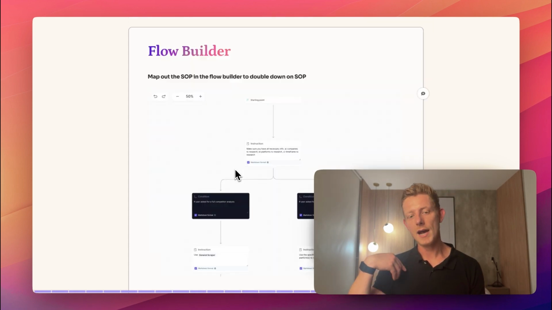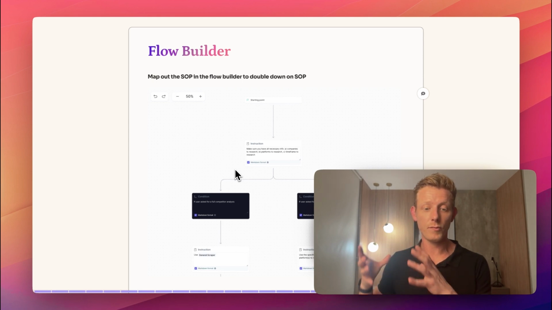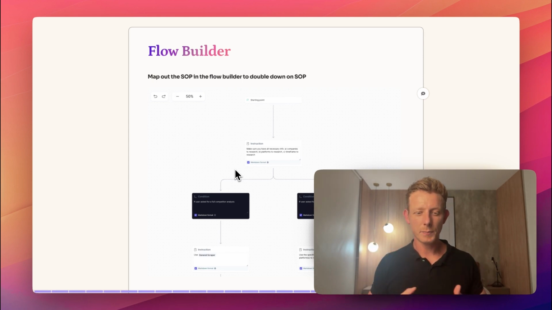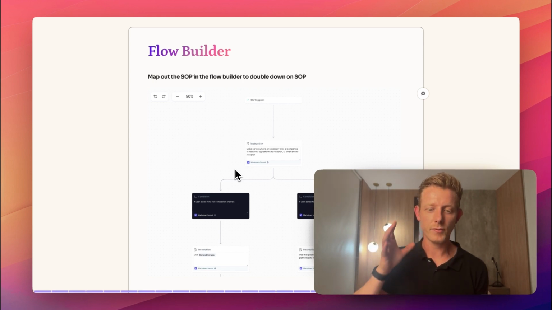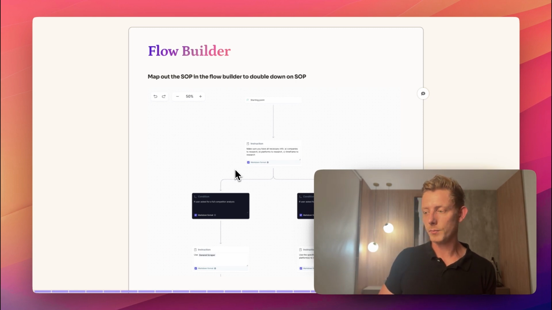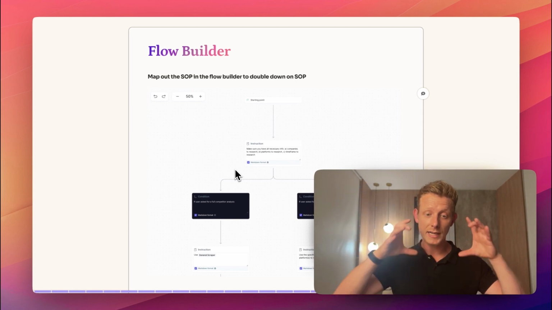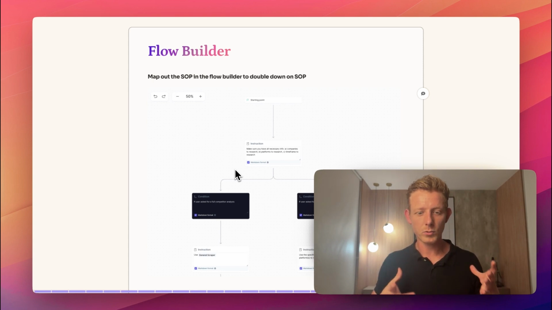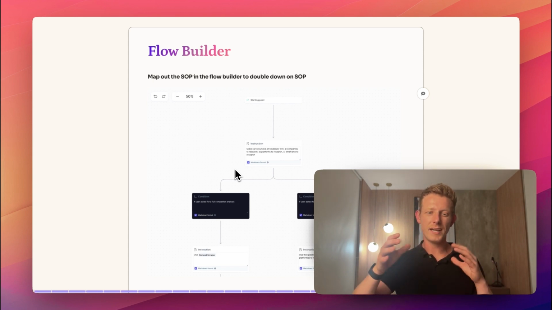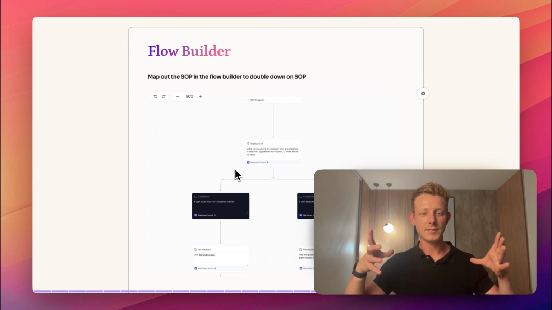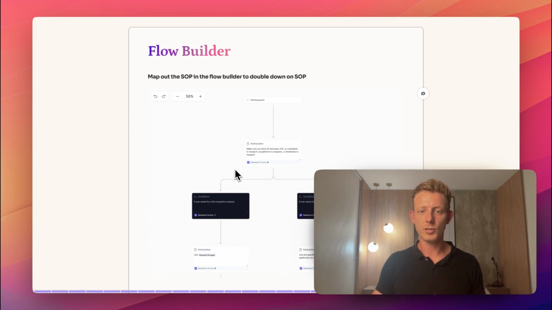And then lastly, we have the flow builder, also specific for Relevance AI. This becomes important when you have a very specific or very complicated SOP that has to be followed. You can just double down on that SOP in your prompt, because it is very difficult sometimes to write out an SOP in language. You're writing out conditions, etc. inside of a prompt. It's not very easy to do, so that's why we can use this flow builder to double down on that and make it clearer.